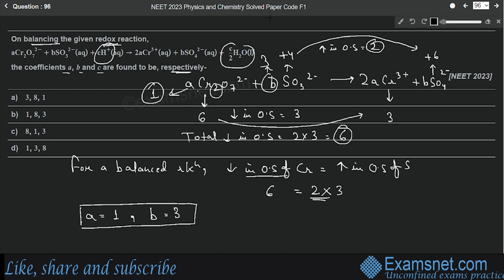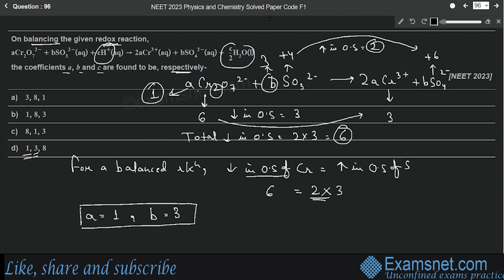So in the given options, let's check where the value of A is 1 and the value of B is 3. It is in the last option only, so it is quite clear that option number D will be the correct answer. But here we haven't determined the value of C yet, so let's check that.